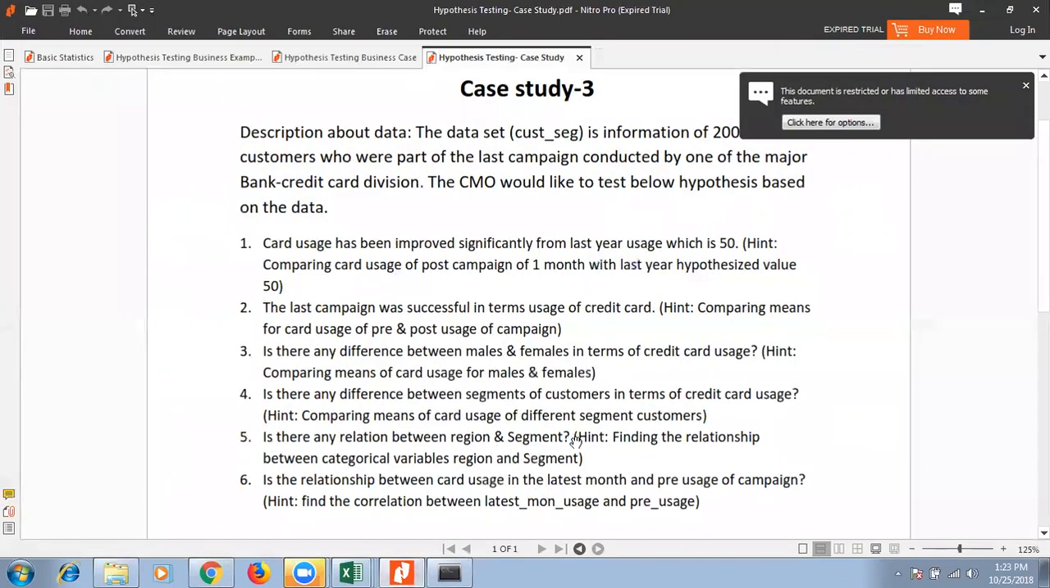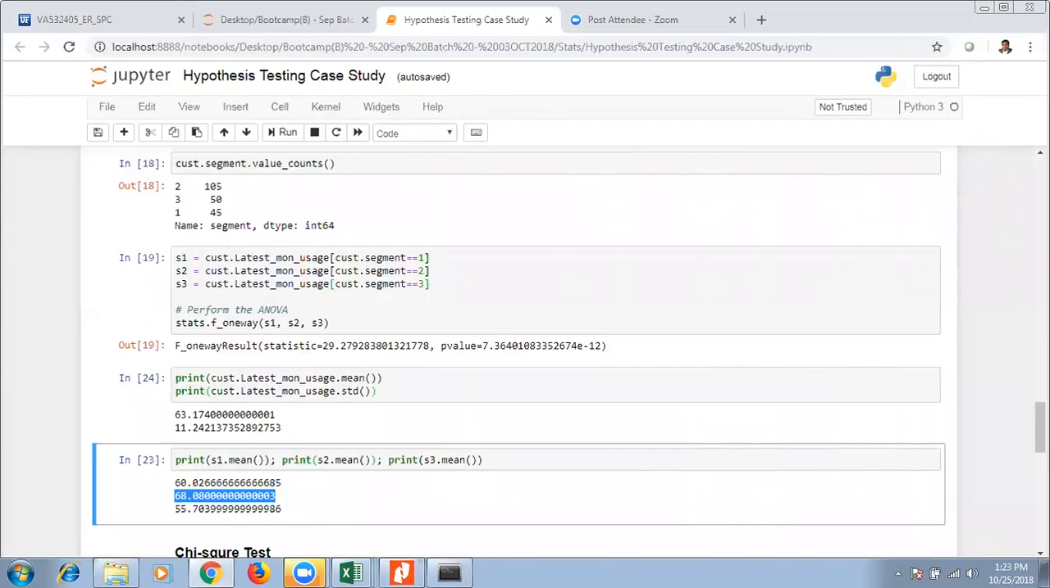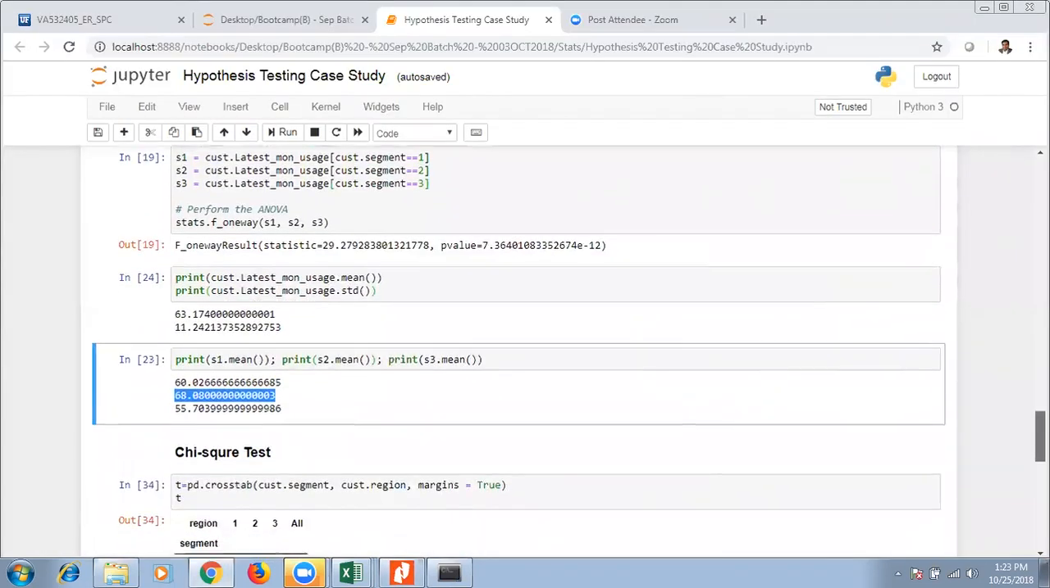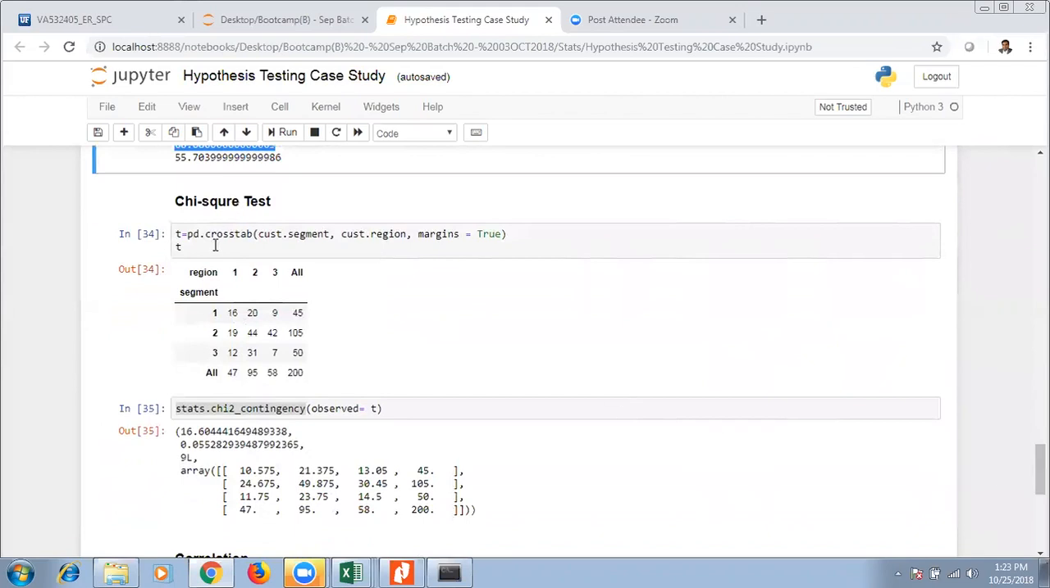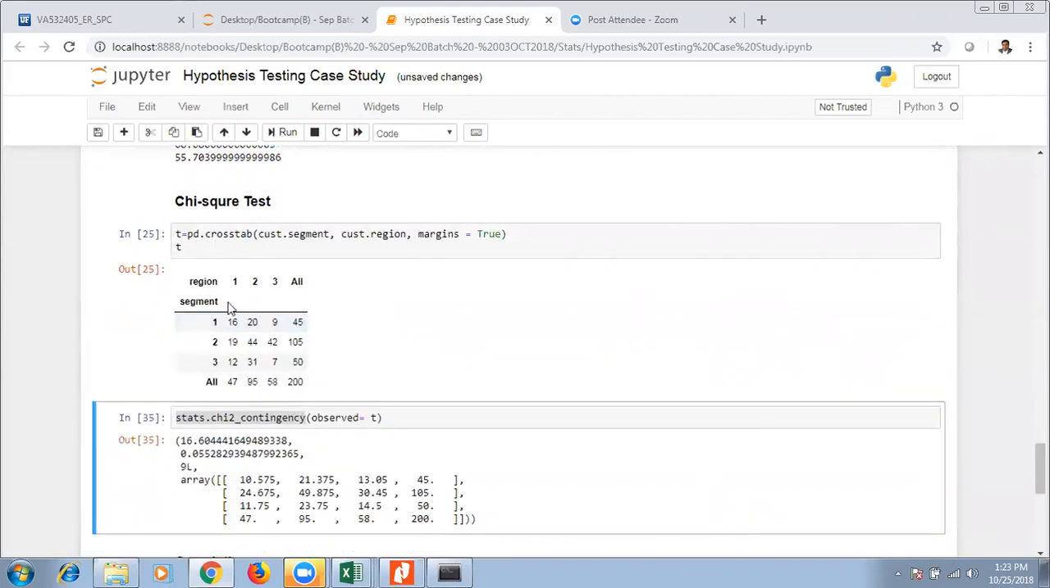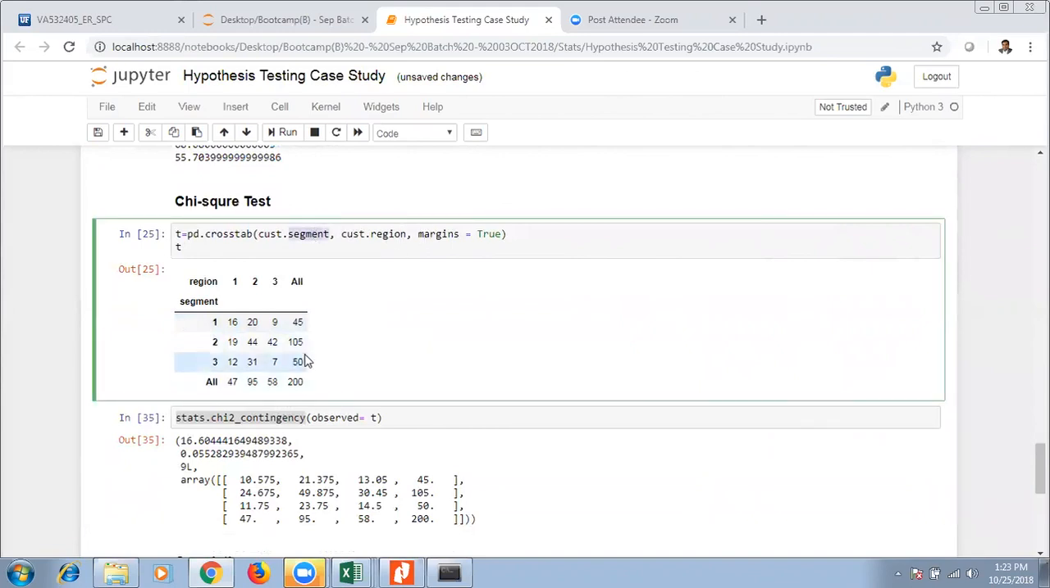Is there any relationship between region and segment? So what are region and segment? Region is categorical, segment is categorical. Now, if you look at the crosstab between segment and region, there are 200 customers, and segment 1 and region 1, there are 16 people.